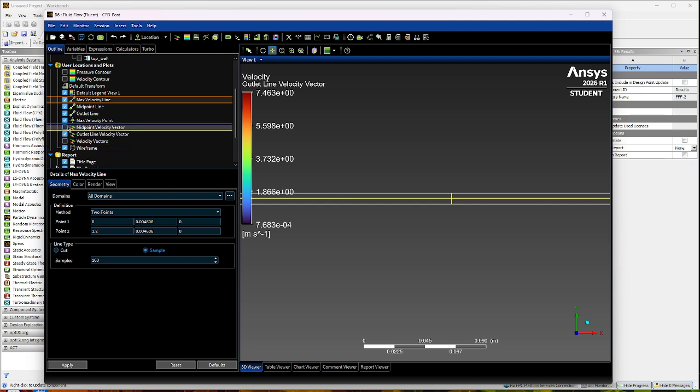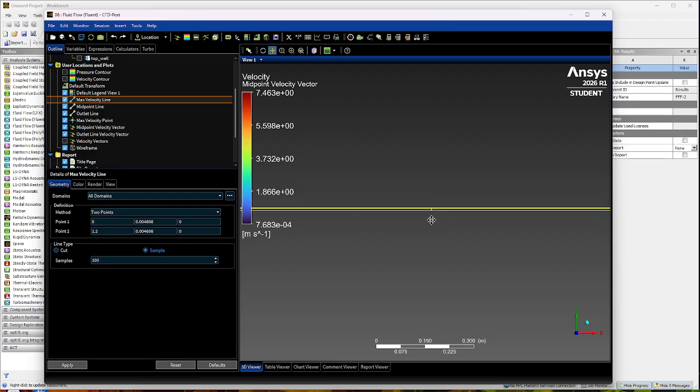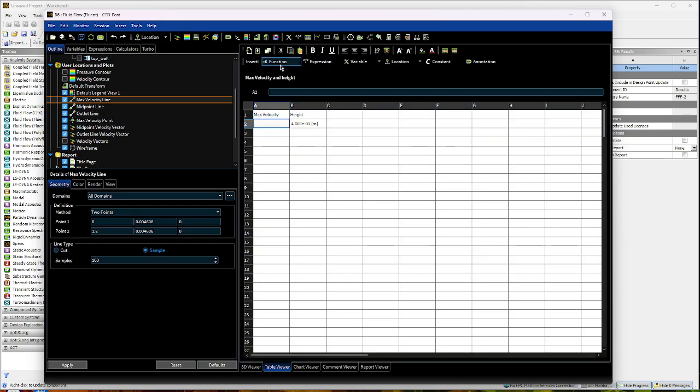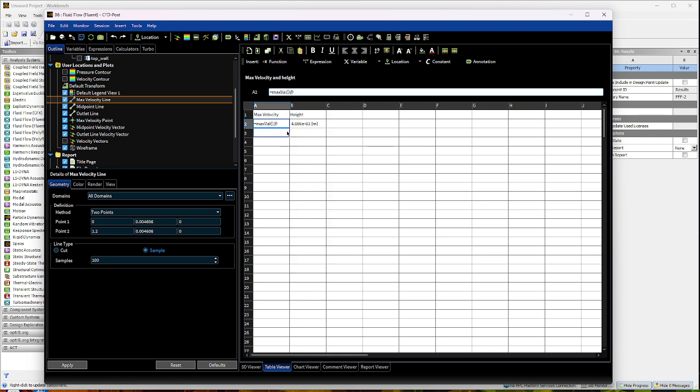And that's the midpoint. Click on that vector there. Okay, so we zoomed out, and now what we want to do is go back to our table viewer, click here, go to function, CFD, and then go to max value.